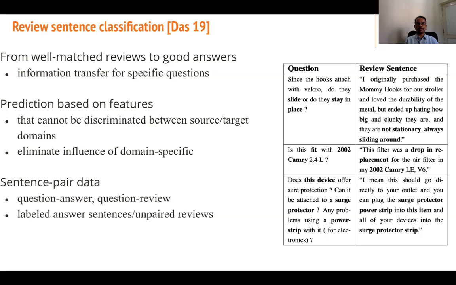So prediction is based on features that cannot be discriminated between source and target domains, eliminating the influence of domain-specific content. Sentence pair data: question-answer, and question-review. Labeled answer sentences and unpaired reviews.